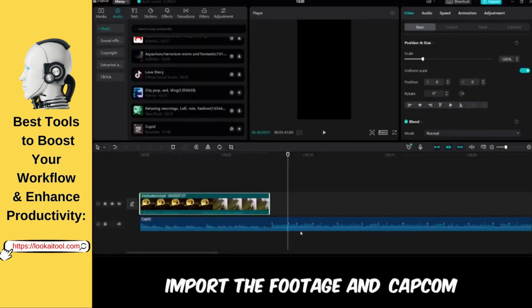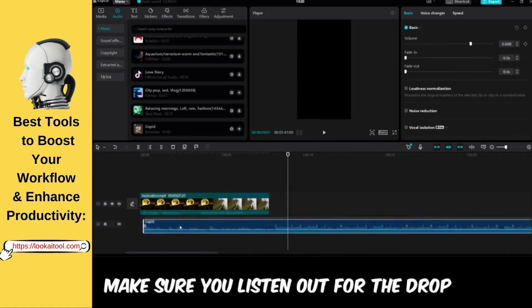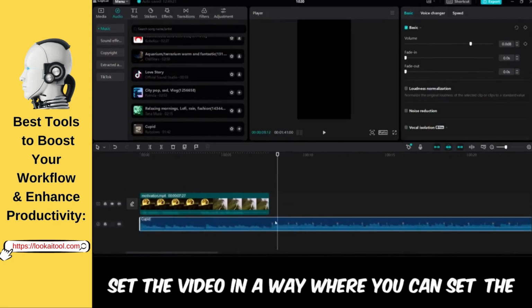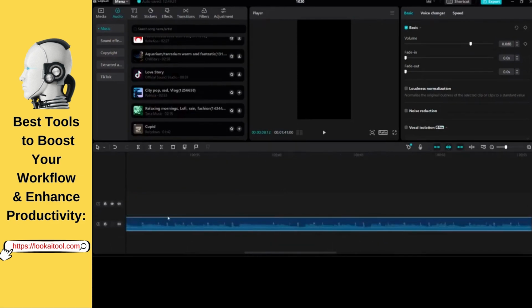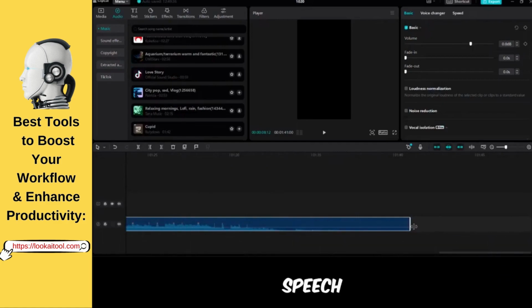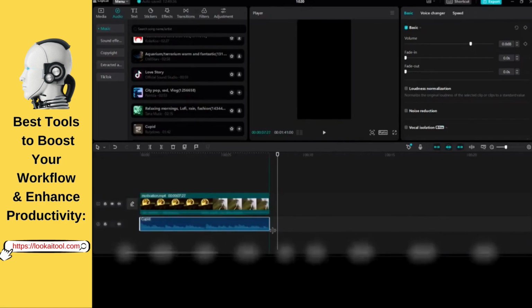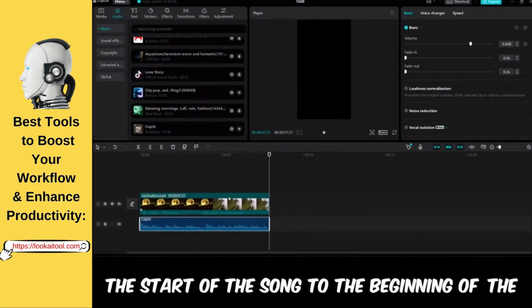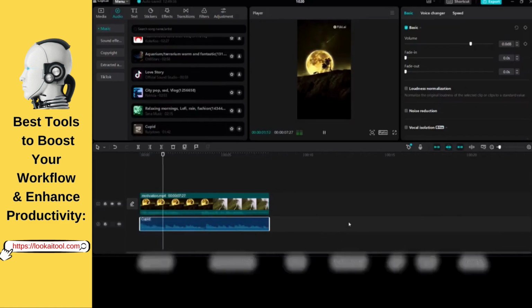Import the footage on CapCut and make sure your music is perfect for the job. Make sure you listen out for the drop or the climax of the song. Set the video in a way where you can set the video on the timing bar. Place the ending of the sound wave of the speech on the drop of the music so that the drop of the music starts when the speech ends. Then delete the rest of the music and drag the start of the song to the beginning of the video before managing the volume of the song.